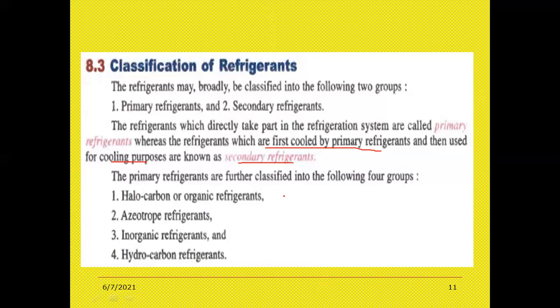The four groups of primary refrigerants are halocarbon or organic refrigerants, azeotrope refrigerants, inorganic refrigerants, and hydrocarbon refrigerants. So basically, refrigerants are of two types. One is primary refrigerant, the other one is secondary refrigerant. Coming to the primary refrigerants, again these are classified into four categories. We will discuss this in detail in the coming sessions.